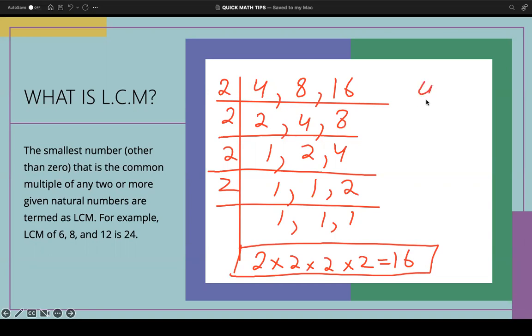That is, you have to choose the biggest number. Okay? Biggest number among 3. Now we have seen here that the biggest number is 16. The largest number is 16.